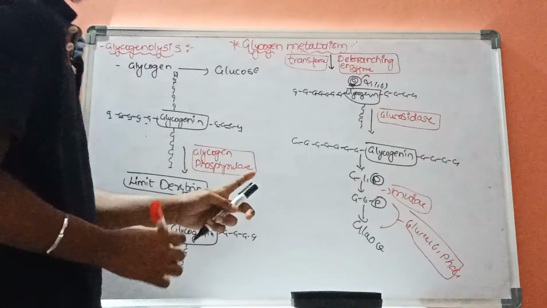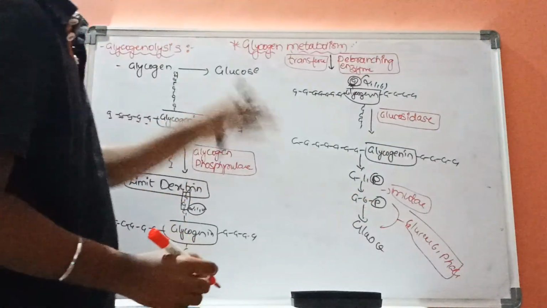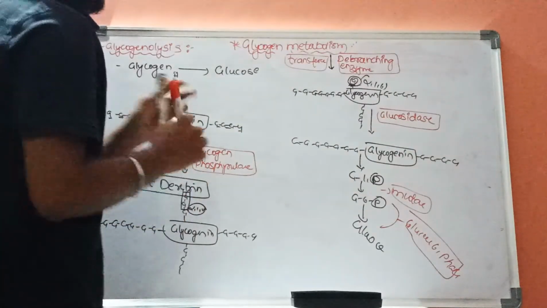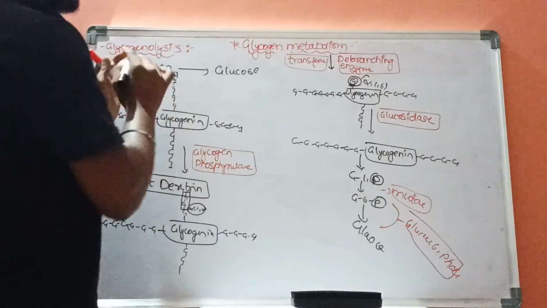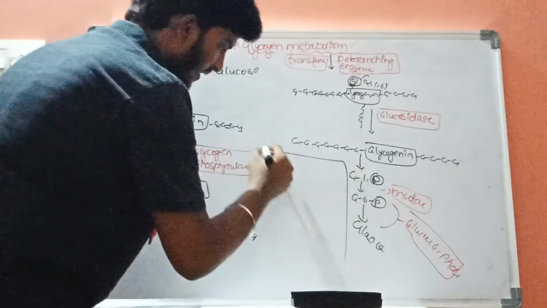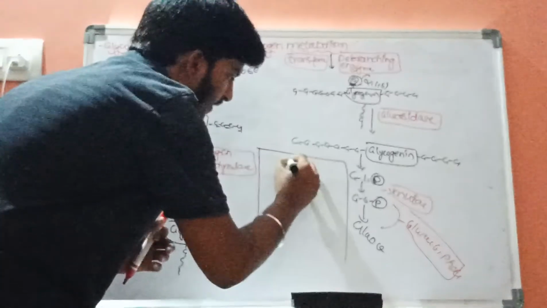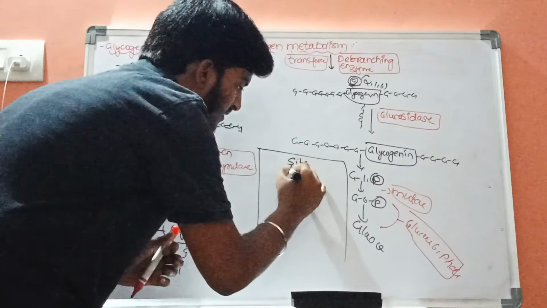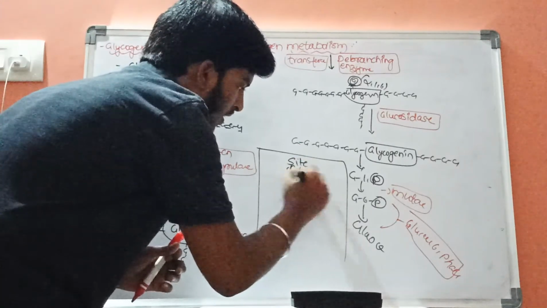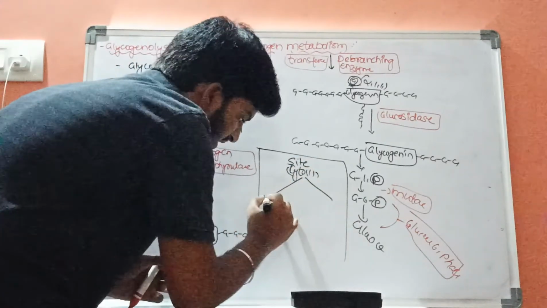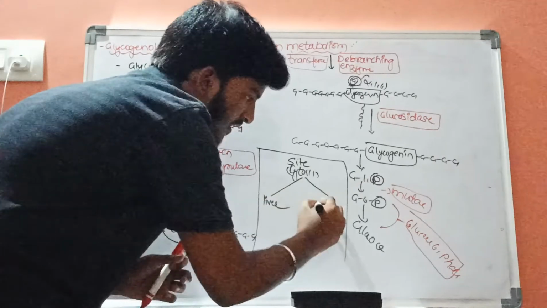There is one exception. The end product is, now let us see here, the site is cytosol of, one is liver and other one is muscle.